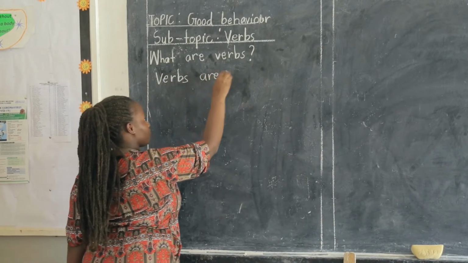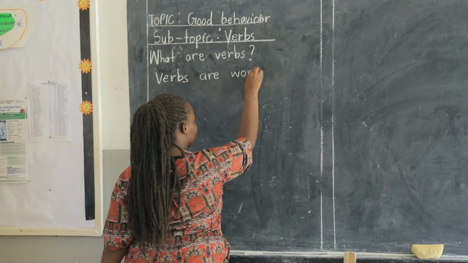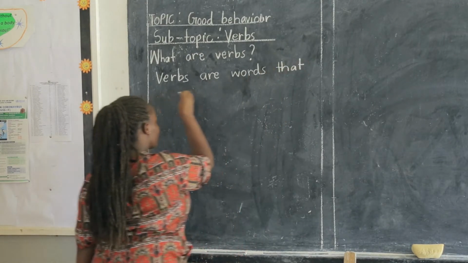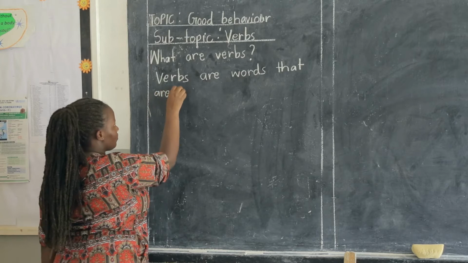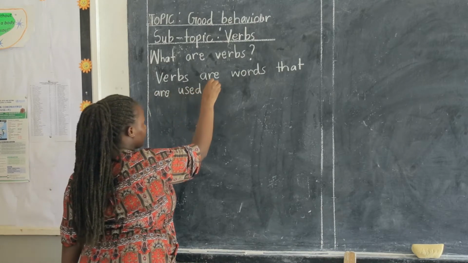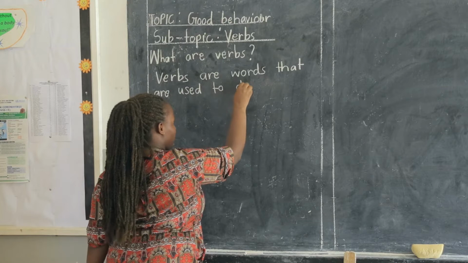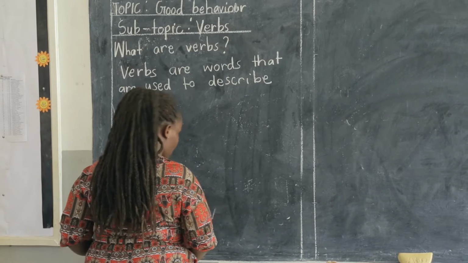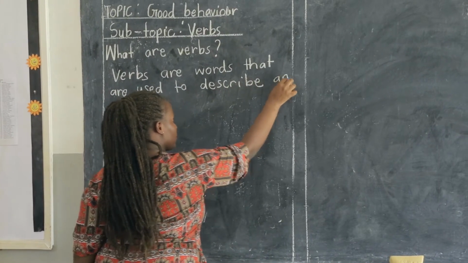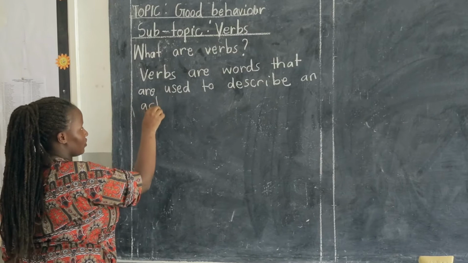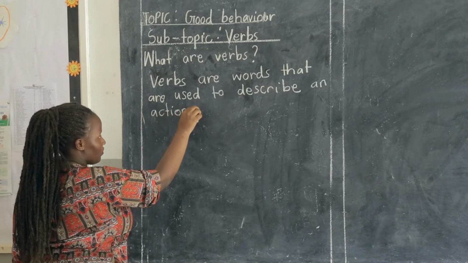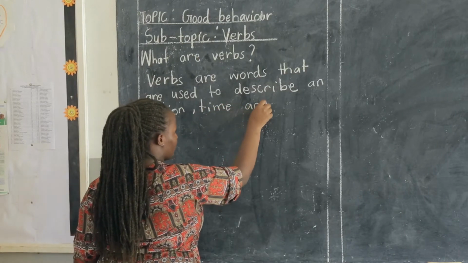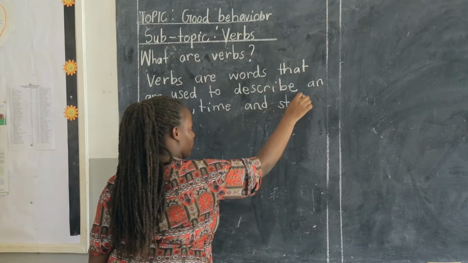Verbs are words that are used to describe an action, time, and state of being.